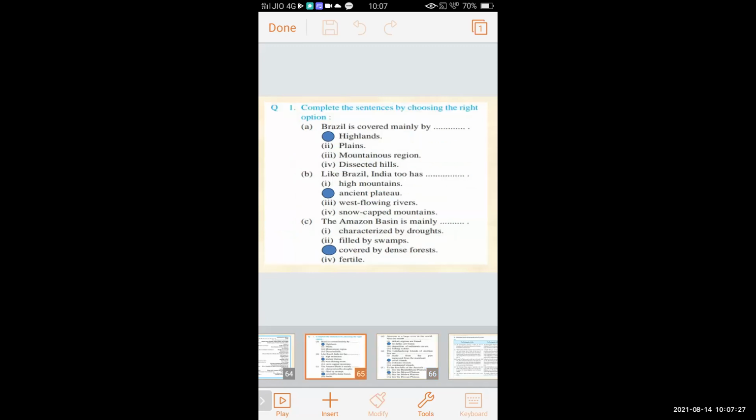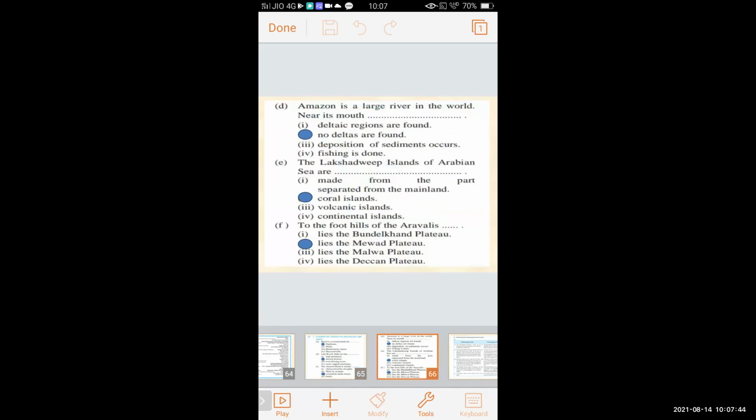So these were some of the fill in the blanks related to the lesson. Brazil is covered mainly by highlands. Like Brazil, India too has ancient plateau. The Amazon basin is mainly covered by dense forest. Amazon is a large river in the world. Near its mouth, no deltas are found. The Lakshadweep Islands of Arabian Sea are coral islands. To the foothills of Aravallis lies the Mewar Plateau.